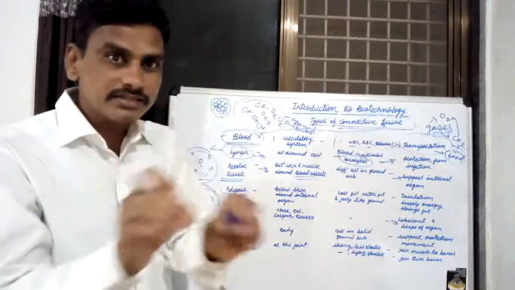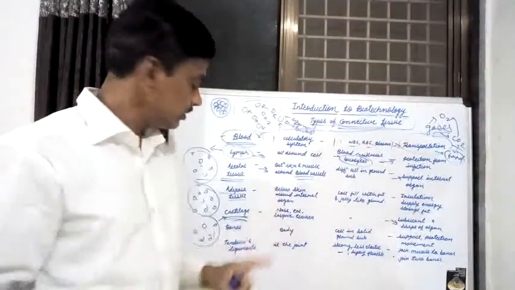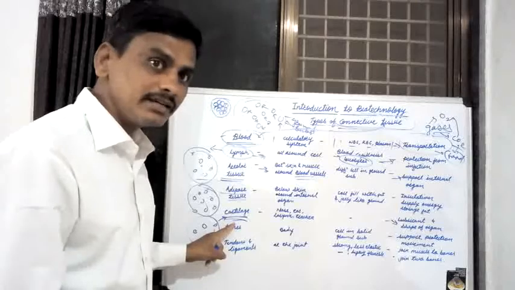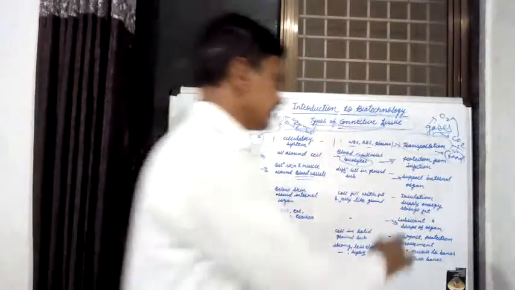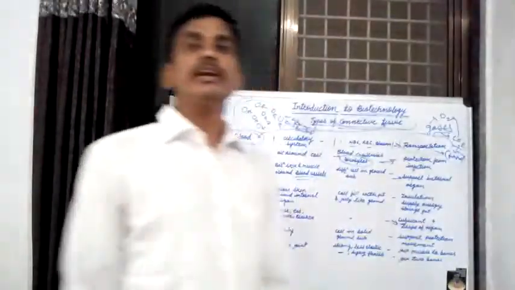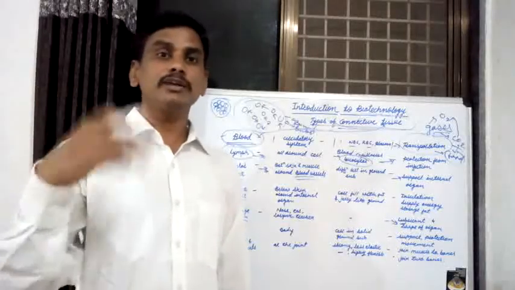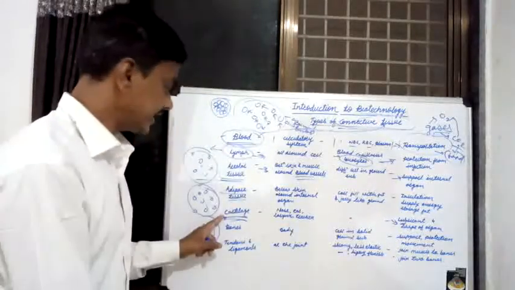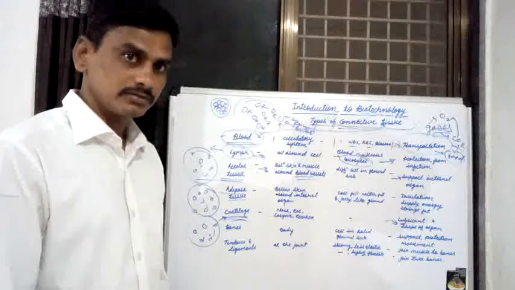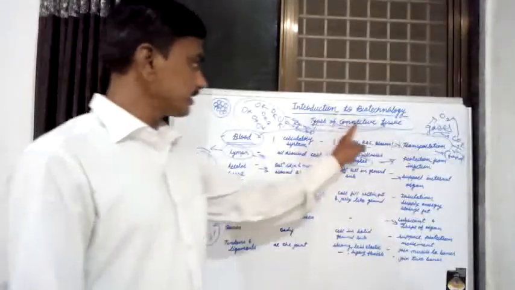It gives the definite shape and size of the organ. The second function is that it acts as a lubricant to the organs. This is one type of connective tissue.